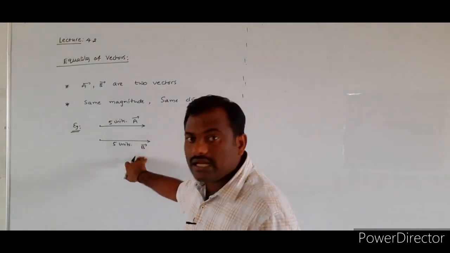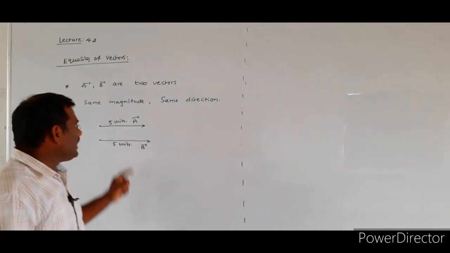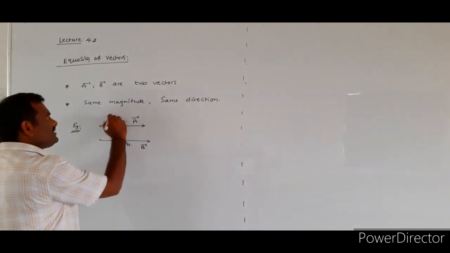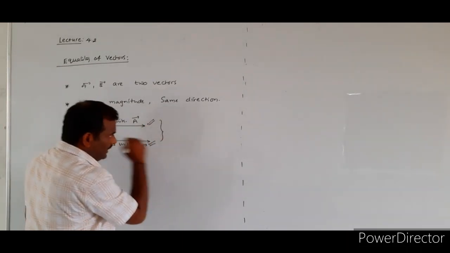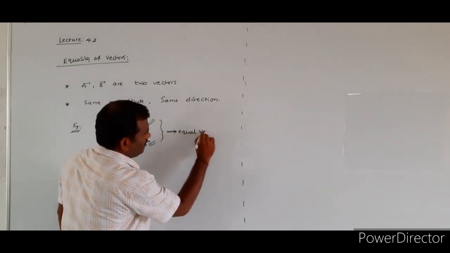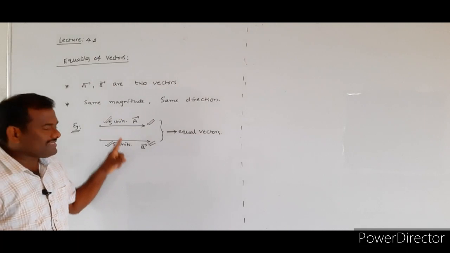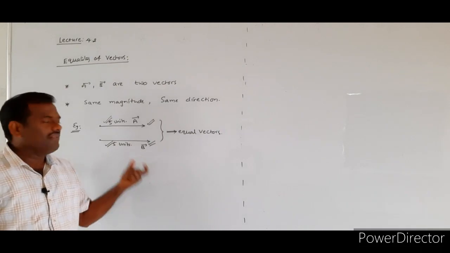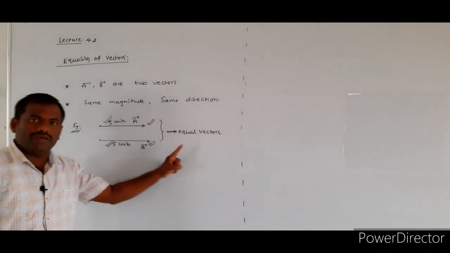I consider the second vector, which also has the same magnitude of 5 units, and it is also acting along the same direction as that of vector a bar. So the two vectors have the same magnitude and they are acting along the same direction. Then we will say that these two given vectors are equal vectors. The vectors a bar, b bar are equal vectors. They have the same magnitude and they are acting along the same direction. So the condition is satisfied for equal vectors. Therefore, a bar, b bar will be called equal vectors.